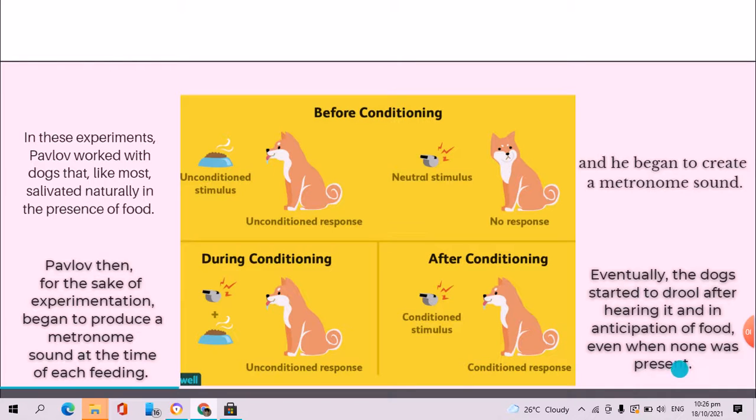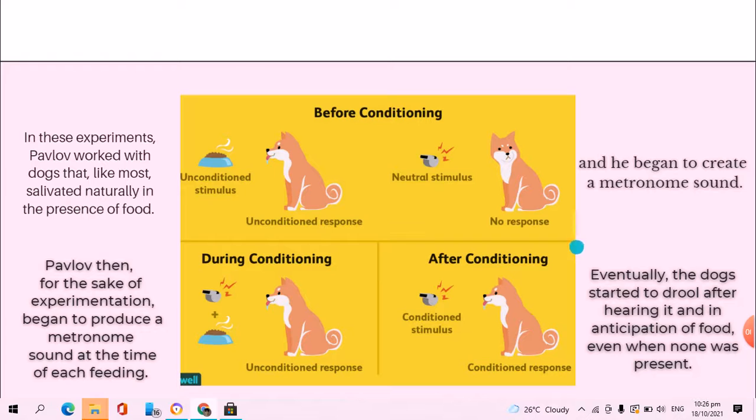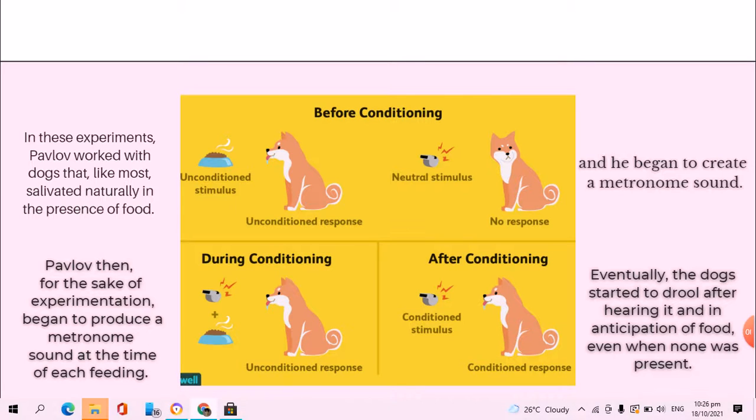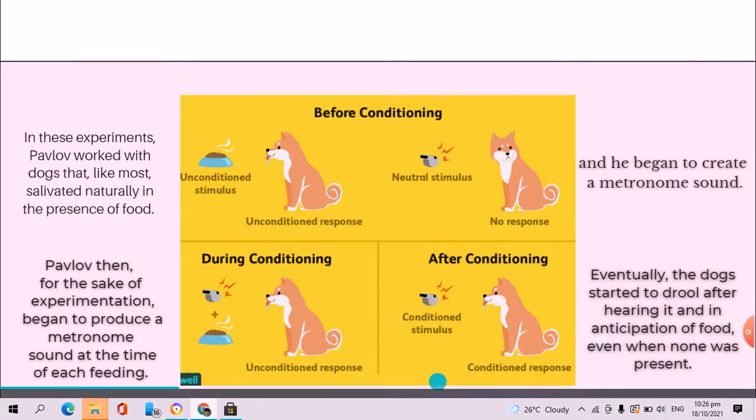So it means that in classical conditioning, when you use an unconditioned stimulus together with a neutral stimulus, the neutral stimulus will become a conditioned stimulus. Once the dog associates the conditioned stimulus with the unconditioned response, it becomes a conditioned response. This is the result of the after conditioning.